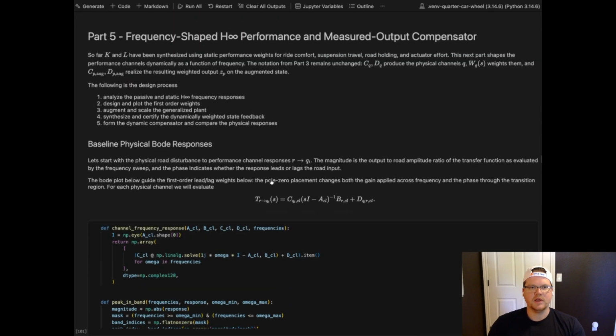Okay, cool. So here we go. In the frequency shaped H infinity performance, this is the measured output compensator. Again, same thing, dynamic compensator with that output from the observer.